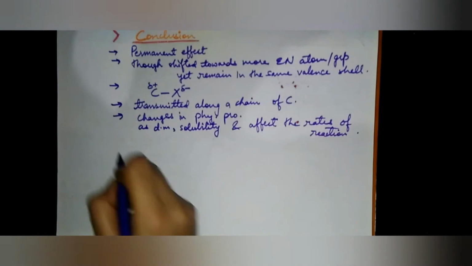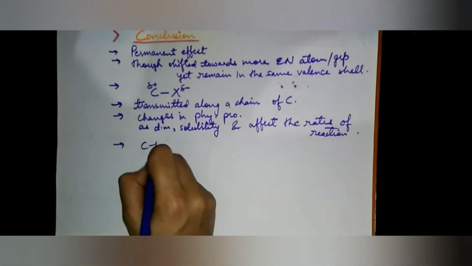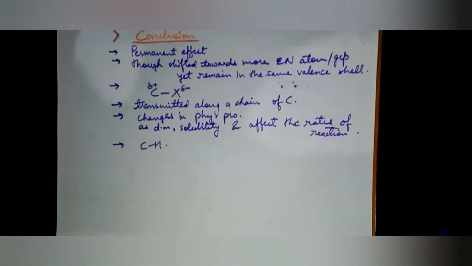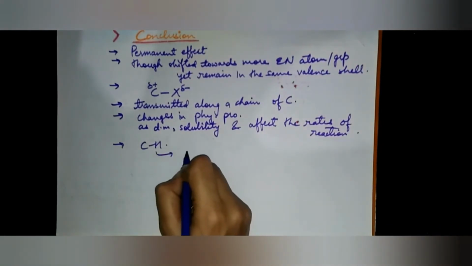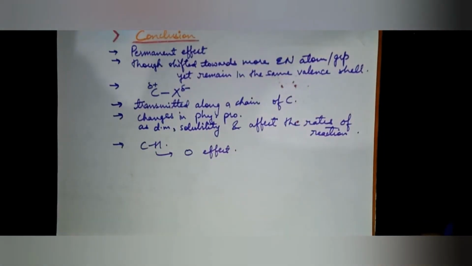The next property is that the carbon hydrogen bond is taken as the standard of inductive effect. Zero effect is assumed. Atoms or groups which have greater electron withdrawing capacity than hydrogen are said to have minus I effect, whereas atoms or groups which have greater electron releasing power are said to have plus I effect.